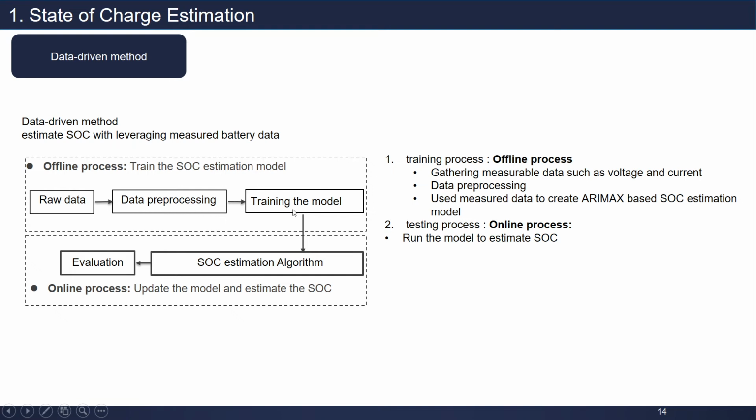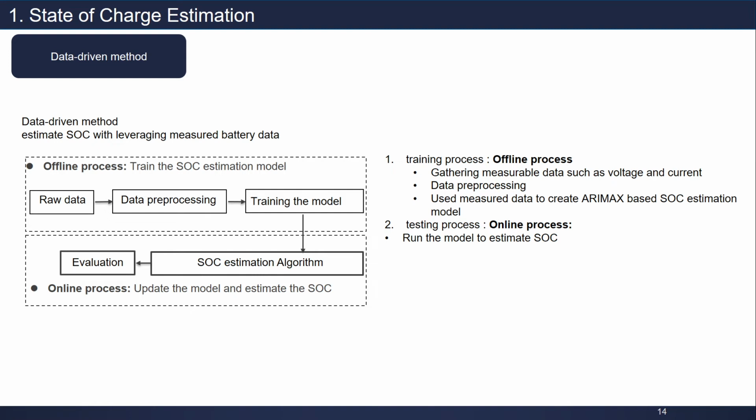After that, we train the model using the pre-processed battery data. Once we have the model and make sure that our model is good, then we can use it to estimate SOC.